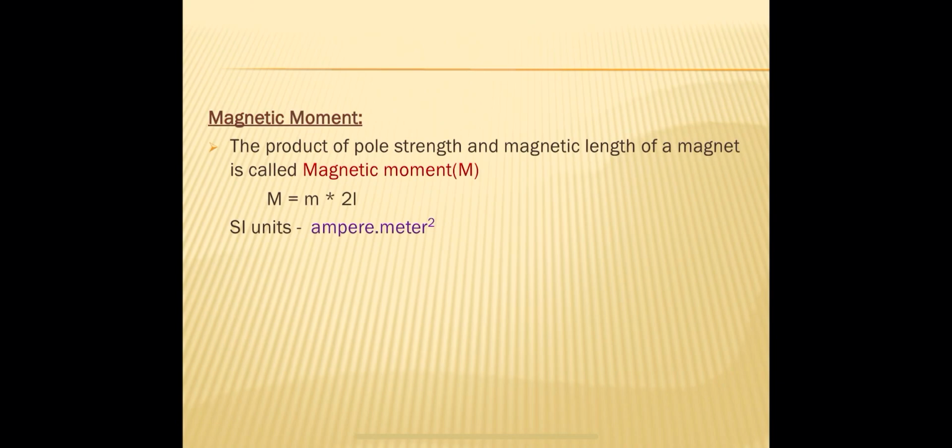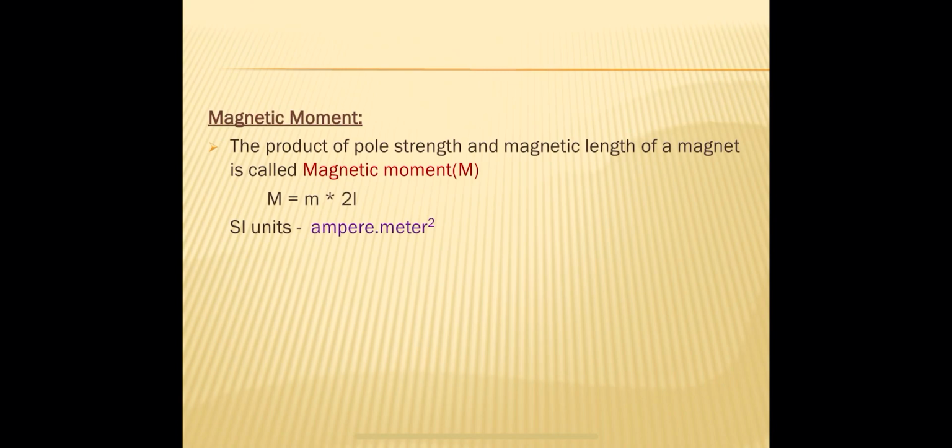Right, next one. So we know each magnetic pole exerts a force, that may be a force of attraction or force of repulsion on another magnetic pole. If they are like poles, the force is repulsion. If they are unlike poles, the force is attraction.